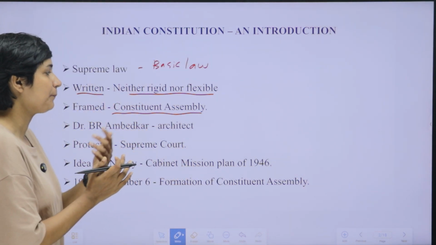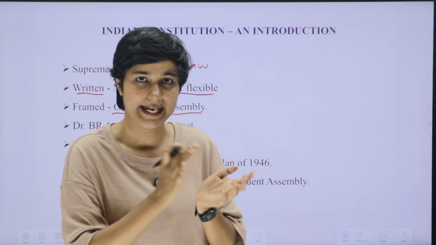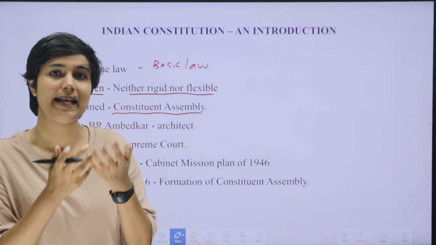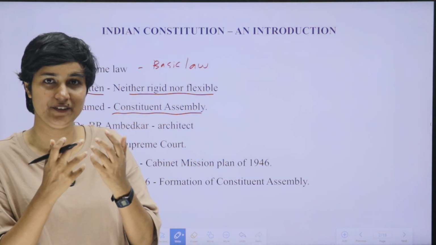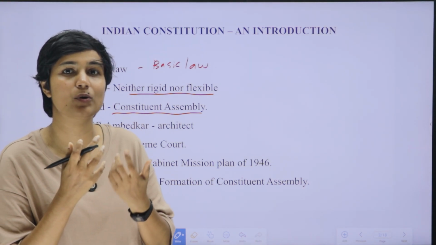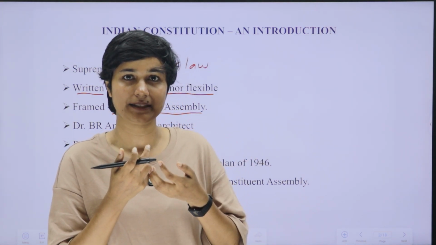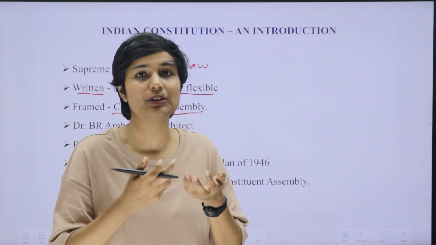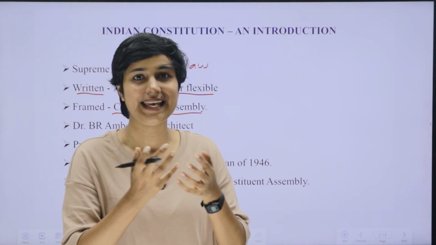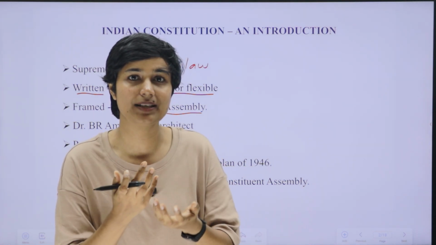So, in the Constituent Assembly, there were 389 members, and it was formed in the year 1946. And in the year 1947, when India got independence, another thing that happened was the partition of India into India and Pakistan. After the partition of India and Pakistan, the strength of the Constituent Assembly was reduced to 299. That is from 389 to 299. All those things we will be discussing later.